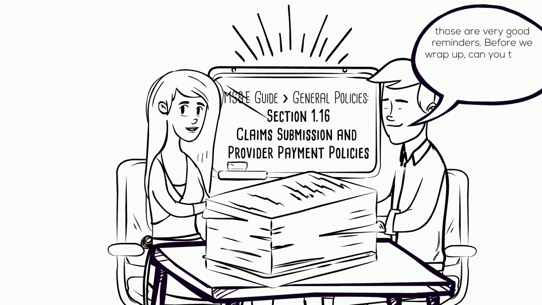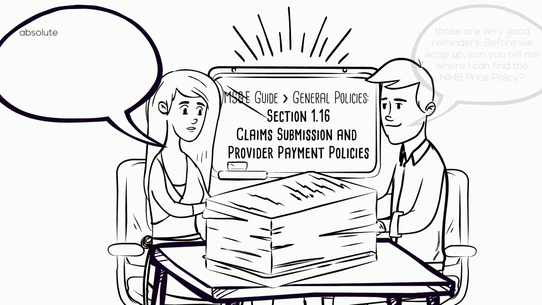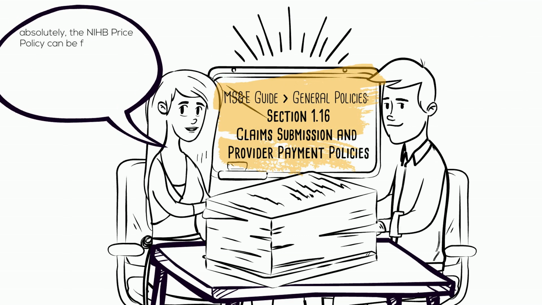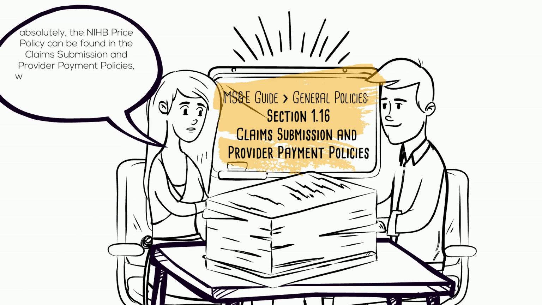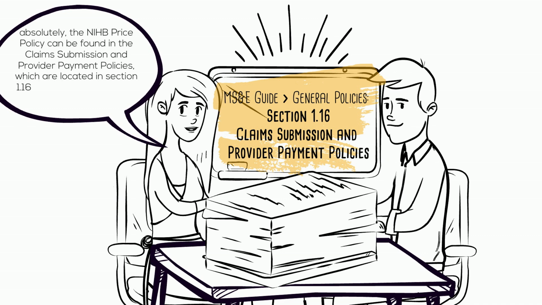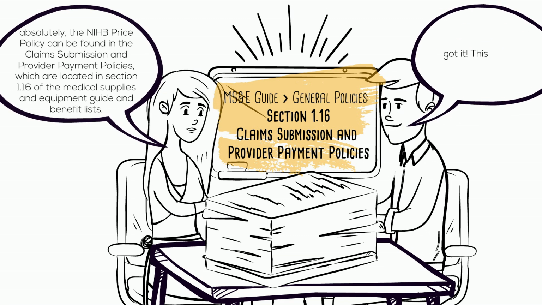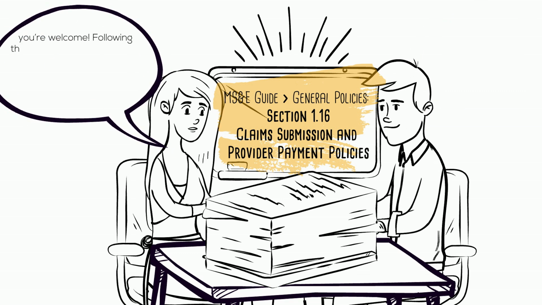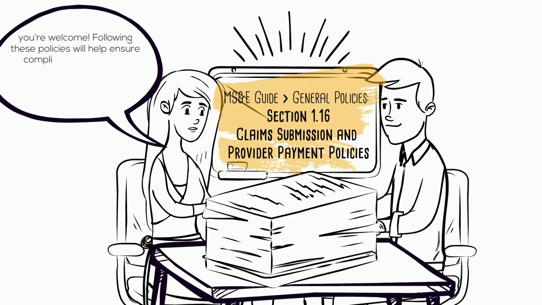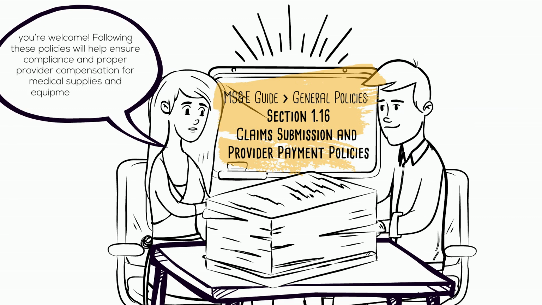Before we wrap up, can you tell me where I can find the NIHB price policy? Absolutely. The NIHB price policy can be found in the Claims Submission and Provider Payment Policies, which are located in Section 1.16 of the Medical Supplies and Equipment Guide and Benefit Lists. Got it. This is also informative. Thank you. You're welcome. Following these policies will help ensure compliance and proper provider compensation for medical supplies and equipment benefits.